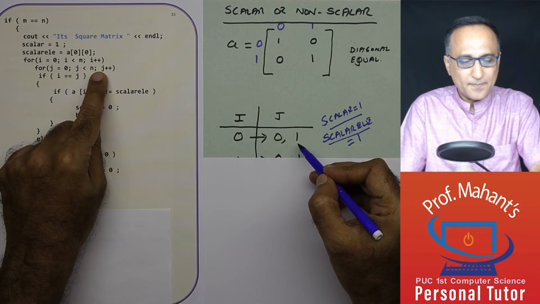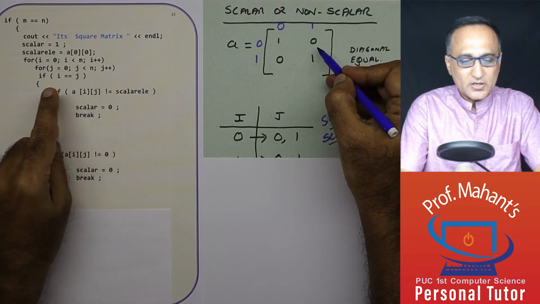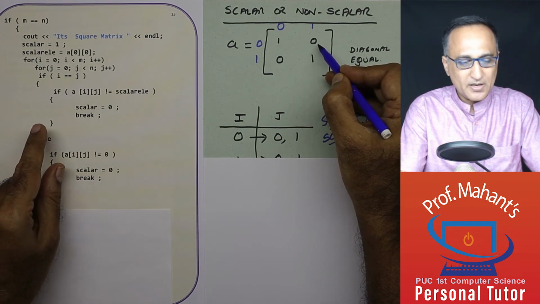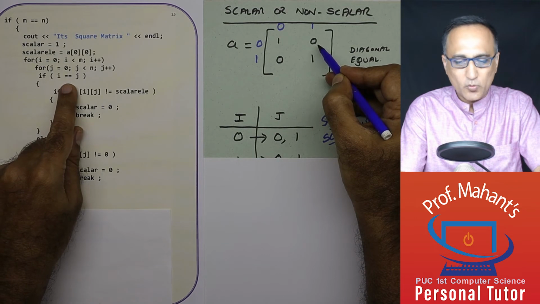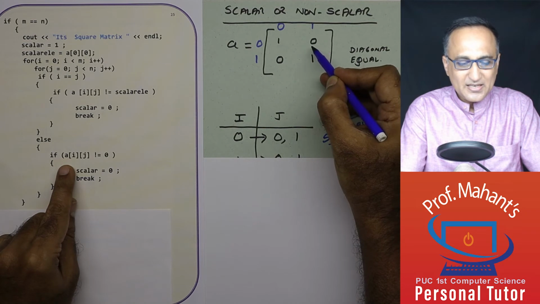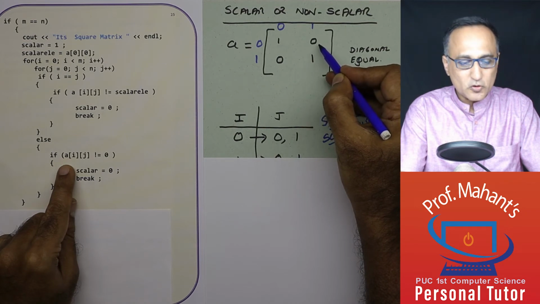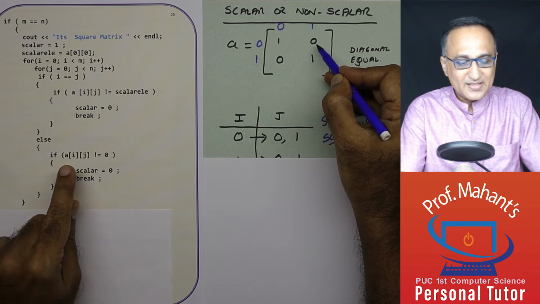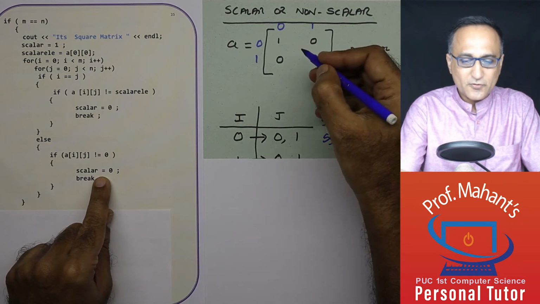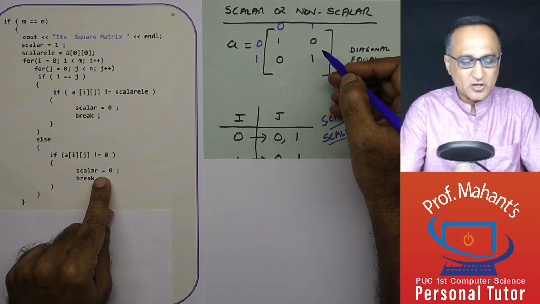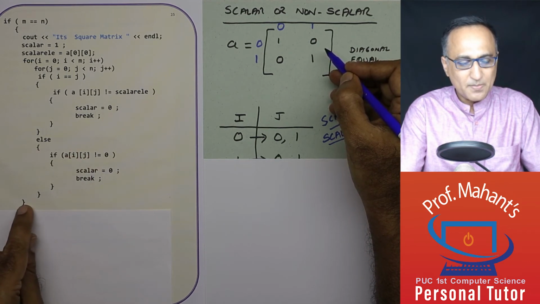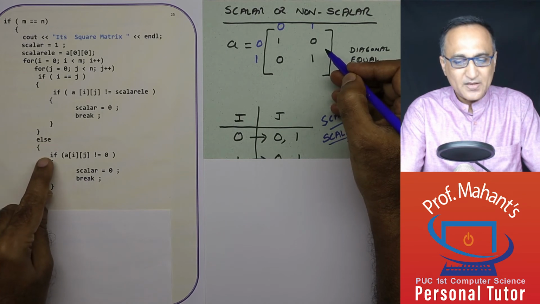j becomes 1. Now I am referring to 0 and 1, which refers to this particular value here. Is i equal to j? No, 0 is not equal to 1. Then I come to the else part. Is A of ij not equal to 0? It is equal to 0, so no problem. Suppose it was not 0, then this condition would have changed. Scalar would have become 0, because for a scalar matrix, all the non-diagonals should be 0. So since it is 0, I am not getting into this else-if also, and I am coming back here.